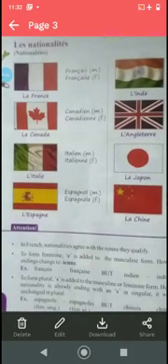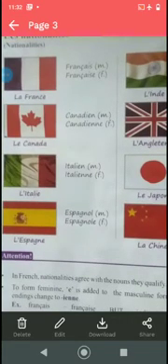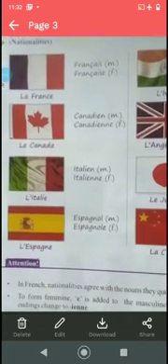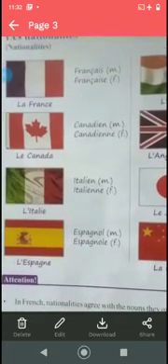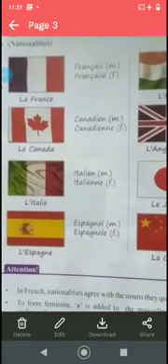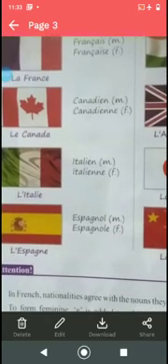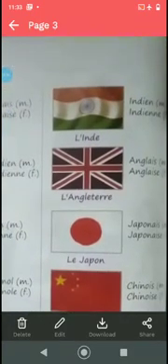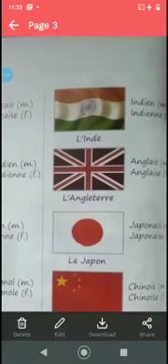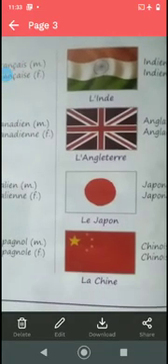But in French, for the nationalities there is also masculine, feminine, masculine plural and feminine plural. When the person is masculine, he has to say je suis français, and for feminine it will be je suis française. Canadien, je suis canadien, je suis canadienne. Italien, italienne. Espagnol, espagnole. Indien, indienne. Anglais, anglaise. Japonais, japonaise. Chinois, chinoise.